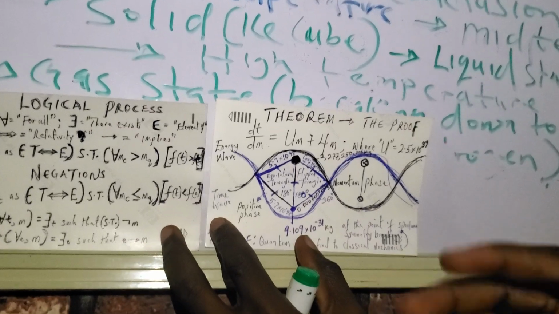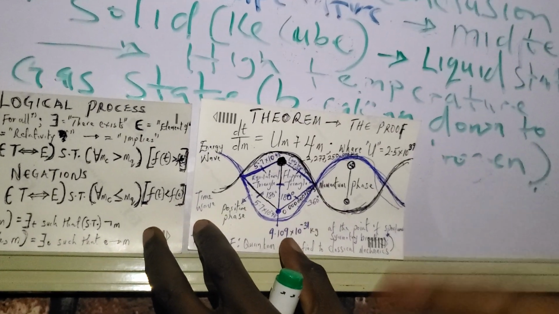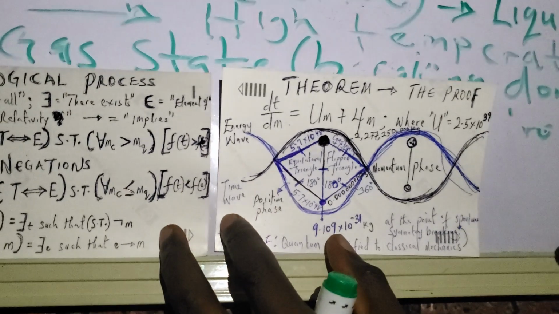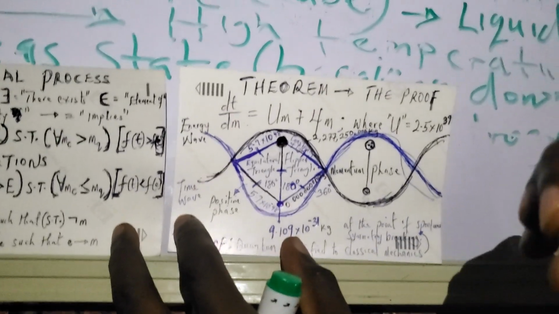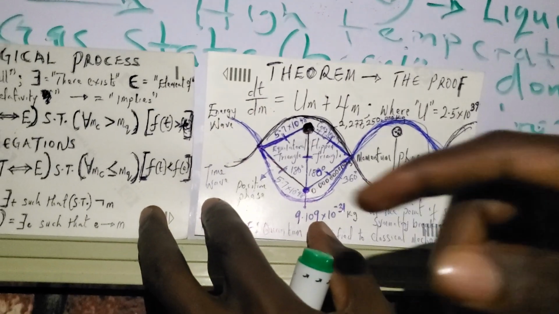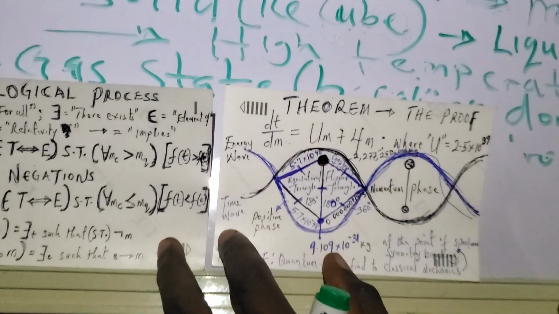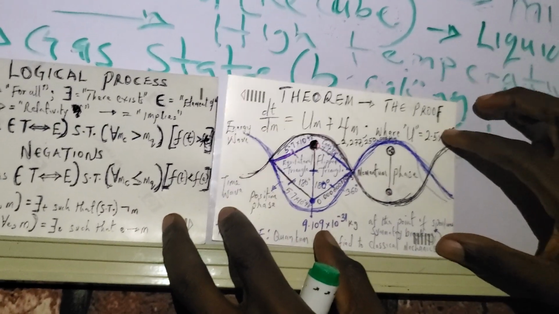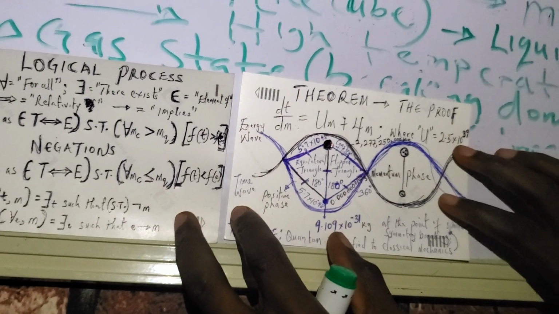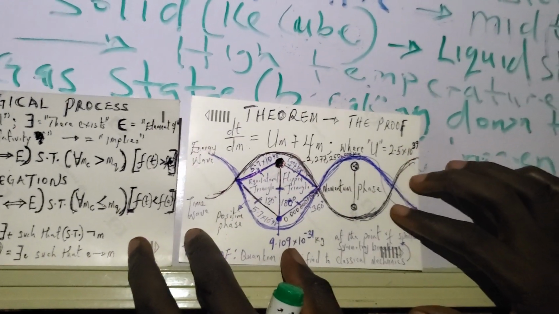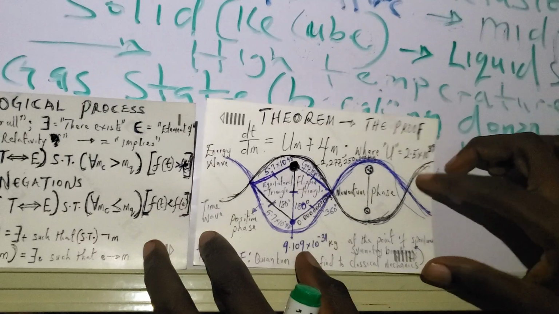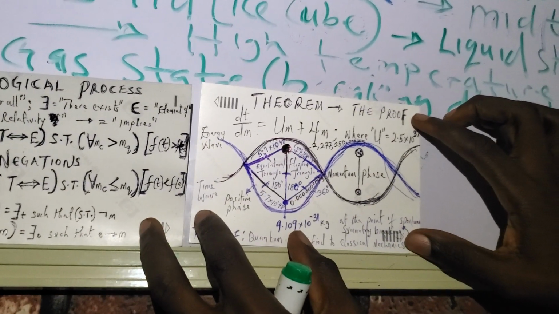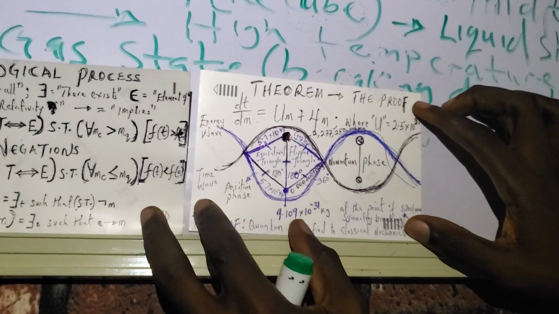So we're not going to use energy, because energy is going to be constant in a way, because we're going to use speed of light as conveying force. So now we have dt dm equal to capital U m plus 4m. If you really want to know more about how this formula is derived, I have a video on my channel.